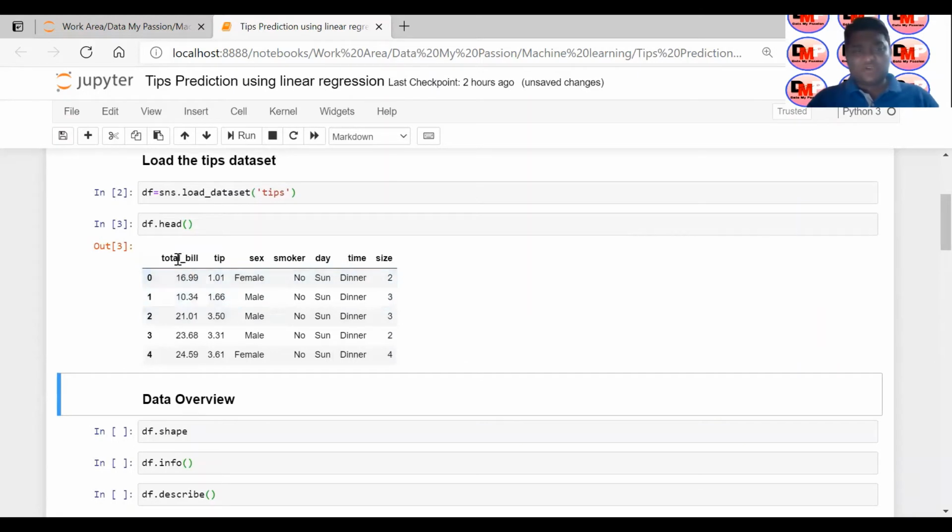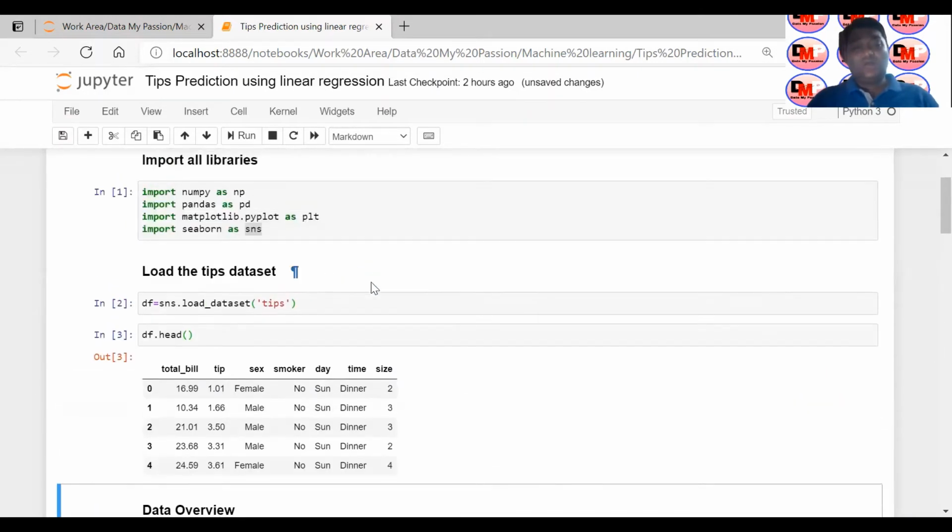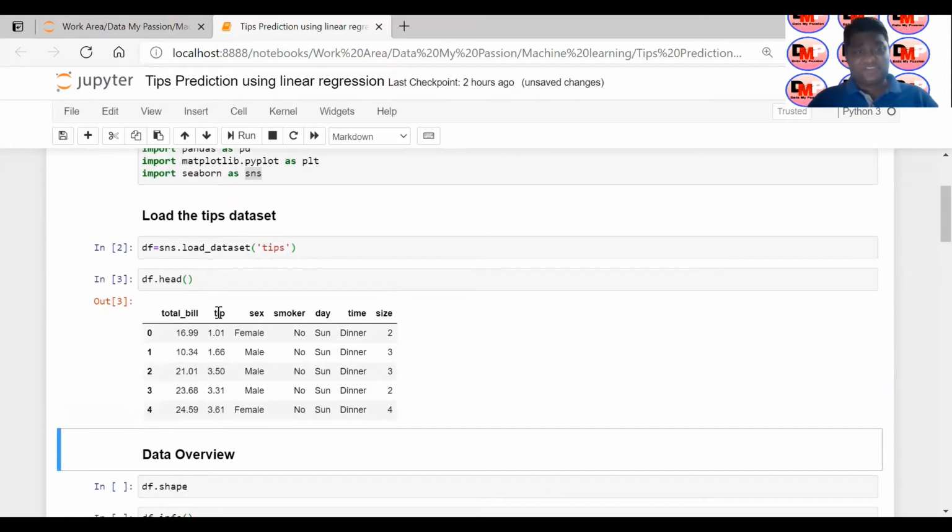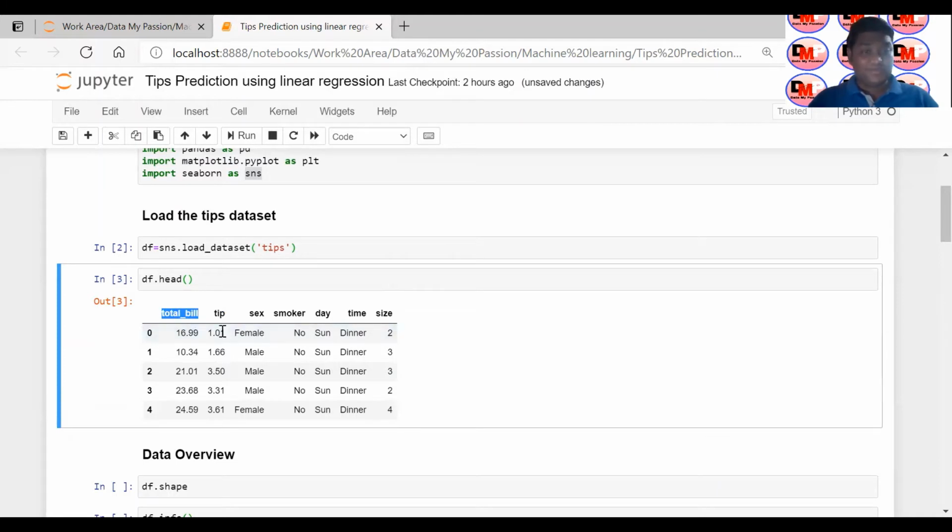So let's first closely look at the different kinds of features we have in order to predict the tips. So tip is your dependent variable which we wanted to predict. You can see it is a continuous variable, and the other features are your independent features like total bill, sex, smoker, day, time, and size.